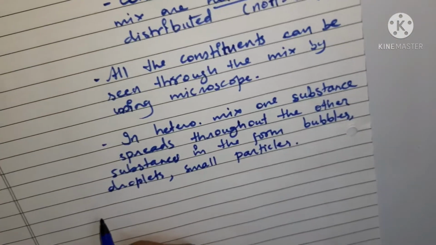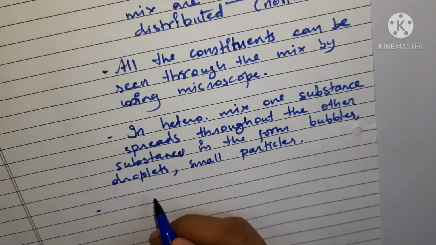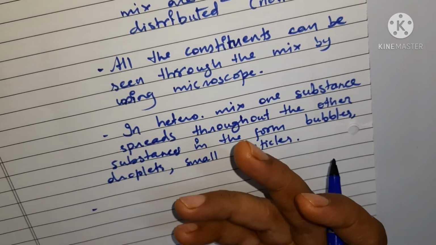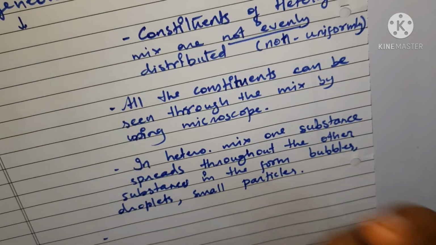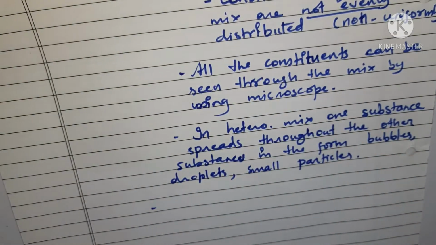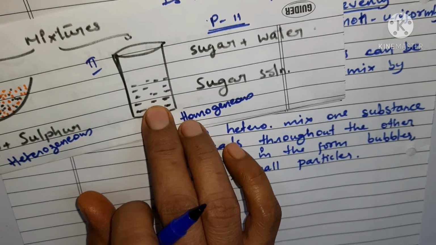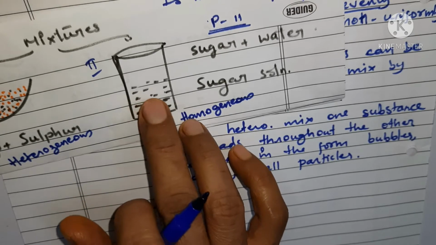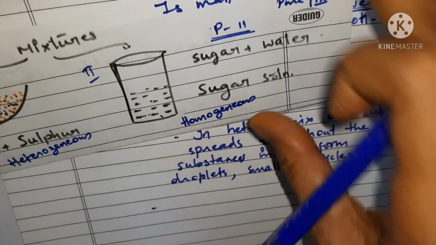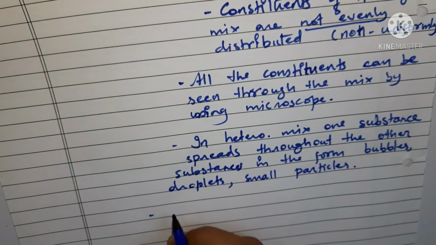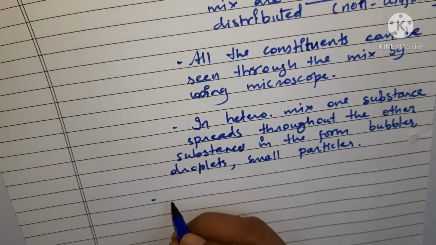Then what else do we get in the case of a heterogeneous mixture? You can see visible boundaries. In this case, you don't find any visible boundary in the sugar solution, right? You are not able to see any boundary in this, but in a heterogeneous mixture you can see visible boundaries.